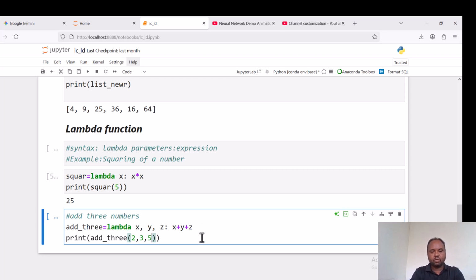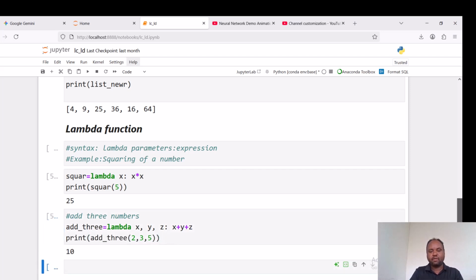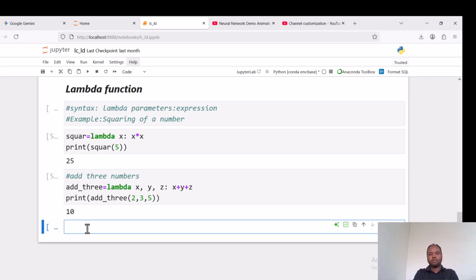For example, 2, 3, 5. The sum of 2, 3, 5 is nothing but 10, right? This 10 value is due to this one. These 2, 3, 5 are due to this parameter position. The combination of these two is due to the lambda function. Now the whole return value is assigned to this r3 variable. Bear in mind that when we call this r3 variable, we consider it as a function when calling r3 within parentheses with 2, 3, 5, the possible arguments. Now let us see the value, which is 10.